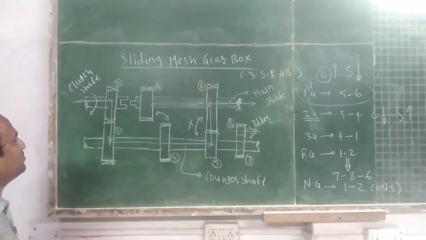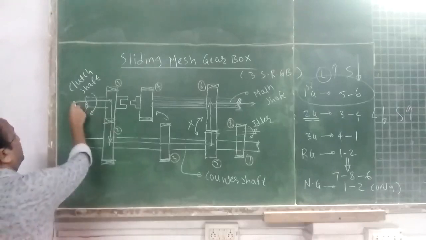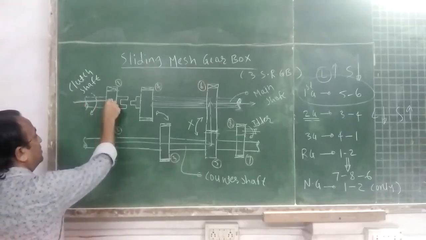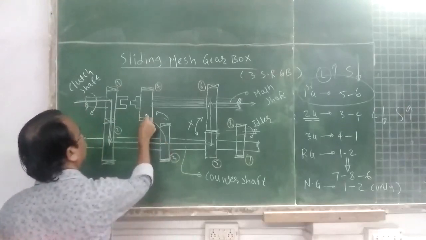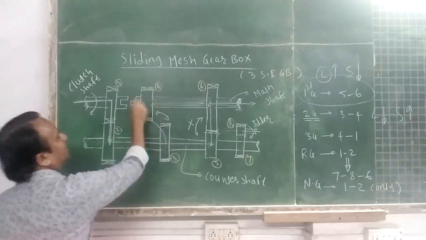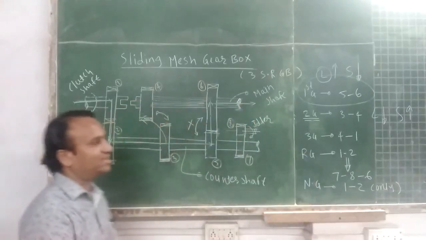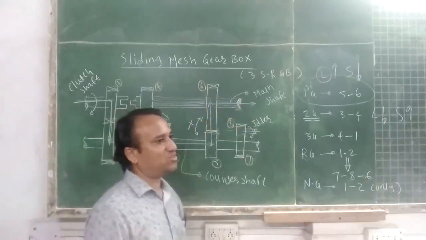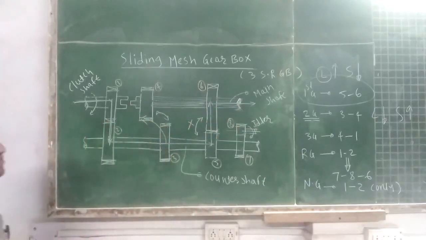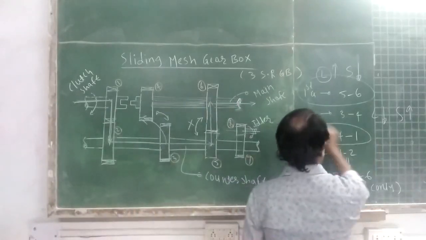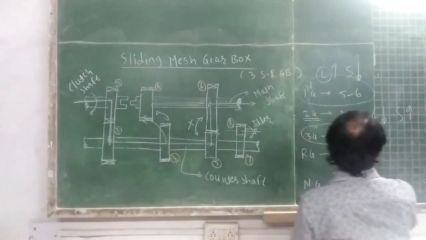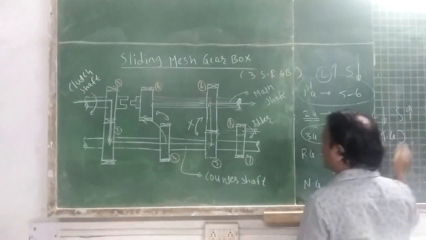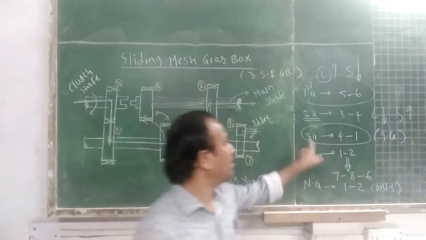So when the vehicle is at second gear, see the transmission layout: from gear number 1 to gear number 2, gear number 2 to gear number 3, gear number 3 to gear number 4, and gear number 4 to the main shaft, that is the output shaft of the gearbox. Now see, when the vehicle is at top gear, as this is a 3-speed reduction gearbox, third gear will be the top gear. Maximum speed we are getting at third gear.